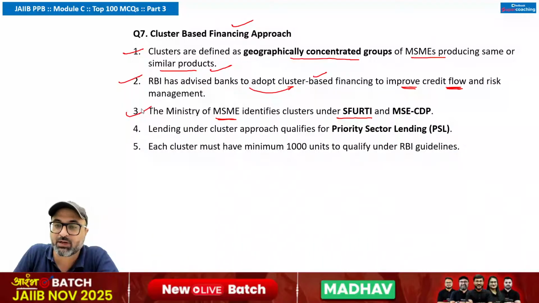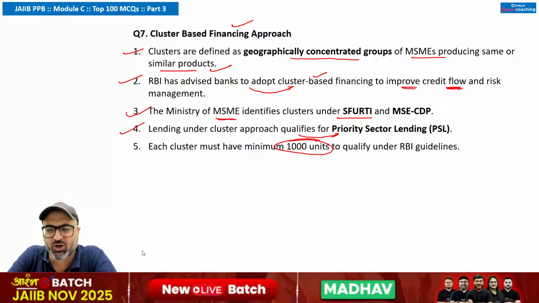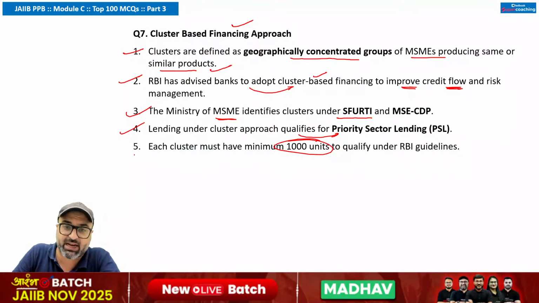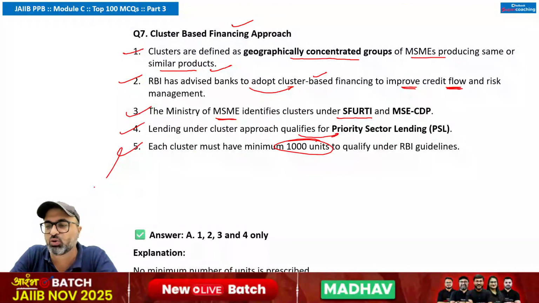Moving on to the next one. The lending under the cluster approach qualifies for priority sector lending. Yes, sir, it qualifies. Each cluster must have minimum 1000 units to qualify under RBI guidelines. No minimum number of units is as such prescribed. So this is wrong. Answer will be 1, 2, 3, 4.